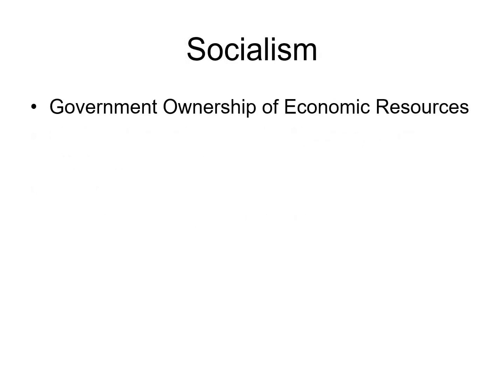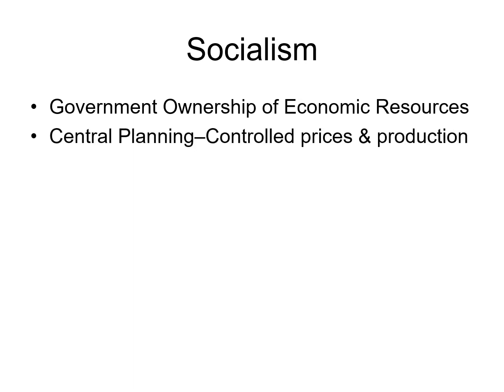Unfortunately, capitalism led to a rather inequitable distribution of economic outputs. Along comes Karl Marx, Das Kapital, 1867, outlining his rebuttal or his alternative to capitalism, in which the government owns the economic resources. And the idea is that you'll have a central planning unit and it will plot out all of the economic activity for society, including how many of a good or service and what type of good or service should be produced and what price should be charged for those goods and services.